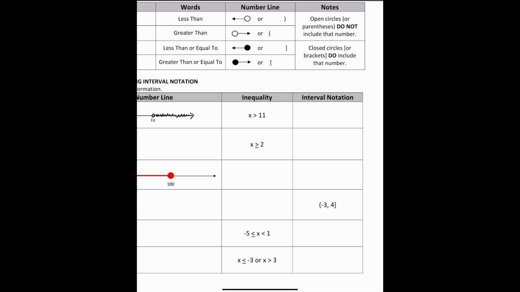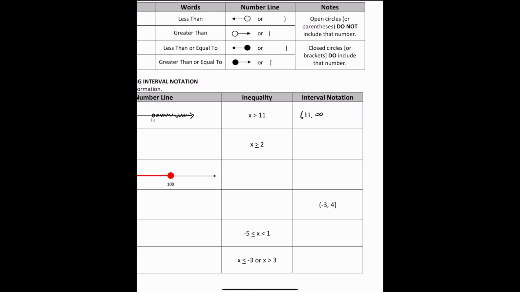So the interval notation is this. I start with 11. I'm reading this from left to right, by the way. I'm going to start with 11. And then where is it going to? It's going towards positive infinity. And since 11 has an open dot, we use a regular parentheses for that number.